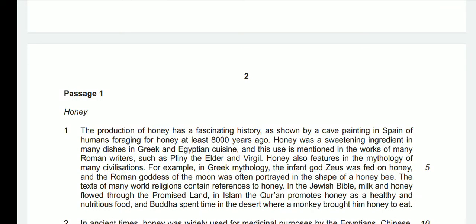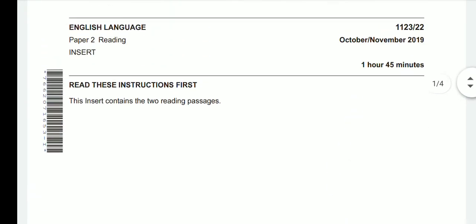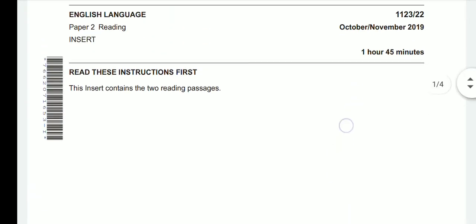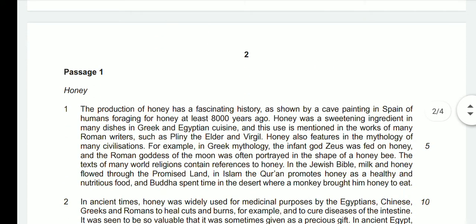Bismillahirrahmanirrahim. Students, this is the passage that I gave you yesterday. This is from your latest attempt, October November 2019. Yesterday I told you how to write a summary and what are the expectations of the examiner when he is checking or marking your summary.